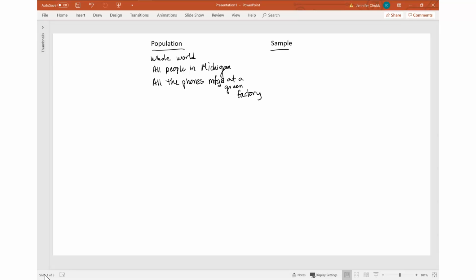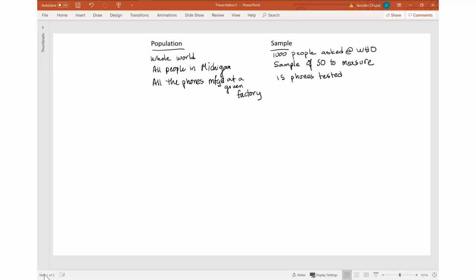So we can't ask everybody in the whole world, for example, what they think of the World Health Organization's handling of the coronavirus, but we could randomly select 1,000 people and ask them. And we can't measure the shoe size of everyone in Michigan, but we could randomly select 50 people and measure them. And we can't check every single phone that comes out of a factory forever to see if its battery life is what it says it is. It's just not a feasible quality control measure, right? But we can take a sample of them, say a sample of even 10 or 15, and check their battery life.